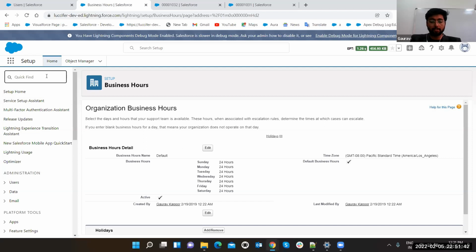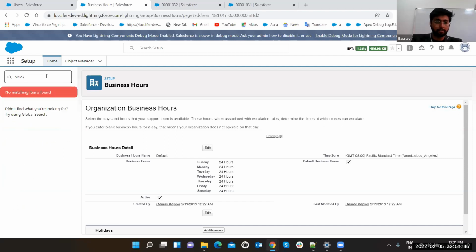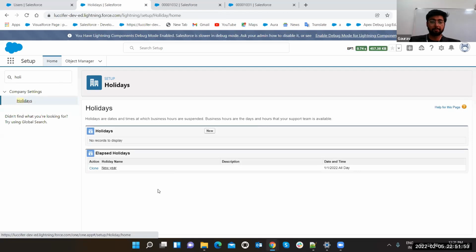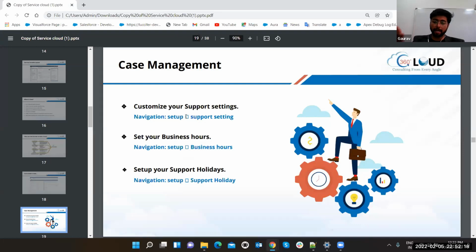Holiday. So let's see holiday. I clicked on it. So you can click, like I already have a holiday, new year. You can create your new holiday records among the year, because the Salesforce system is not restricted to a single country or a single origin, right? Every country has a different origin. Every state has different holidays. So according to the area or according to your business, you can set up your holidays. Got it? So that will be permanent holidays where Service Cloud will be off, or you can manage it according to your custom requirement.